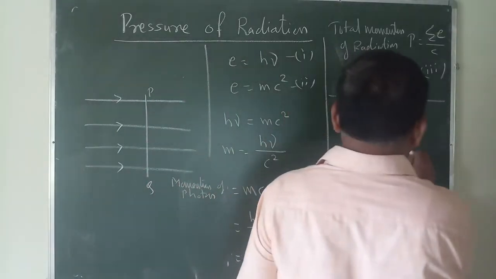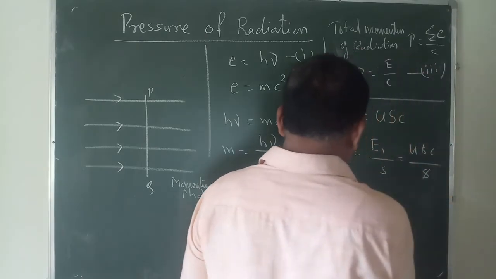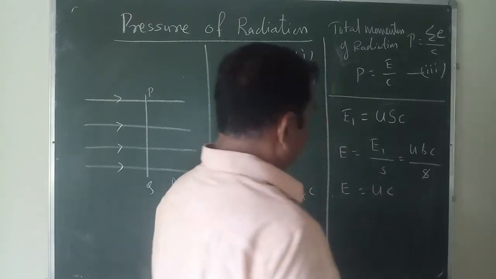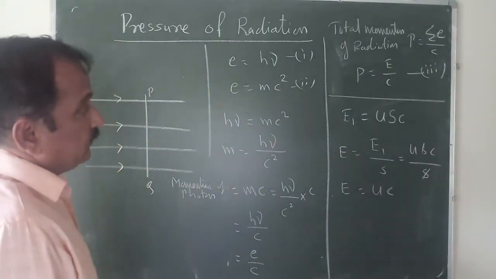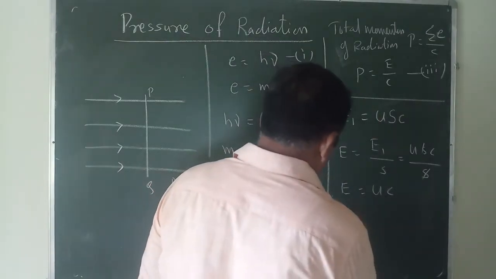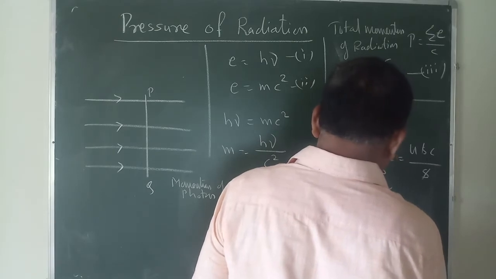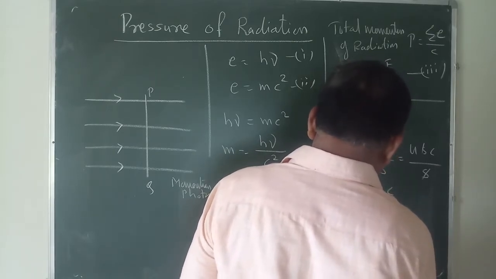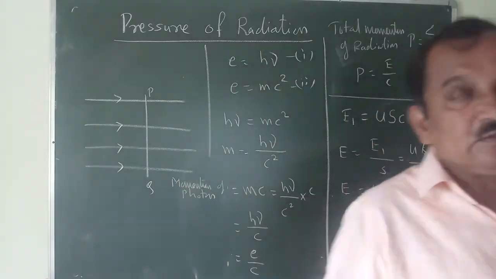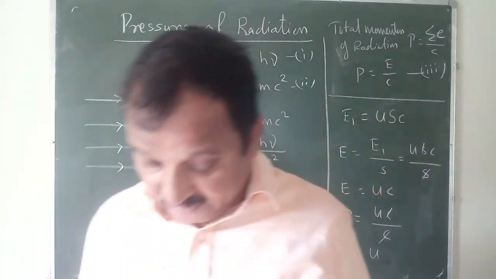So you will get USC divided by S. So S gets cancelled. So E equal to UC. Now substitute this value of E in our equation. So P equal to UC divided by C. So C gets cancelled. So P equal to U.